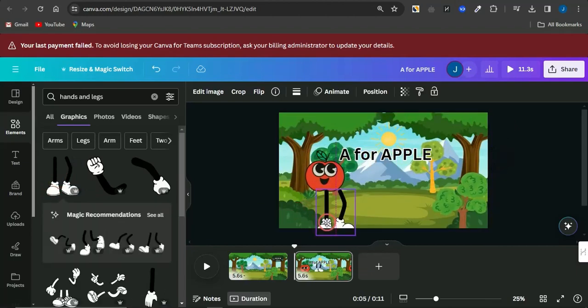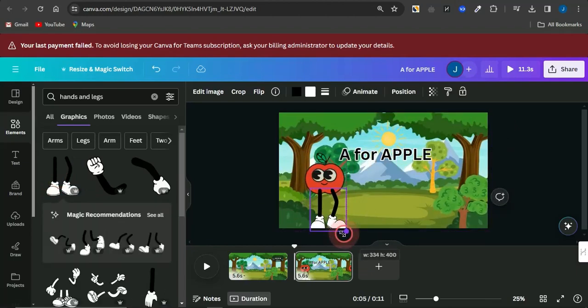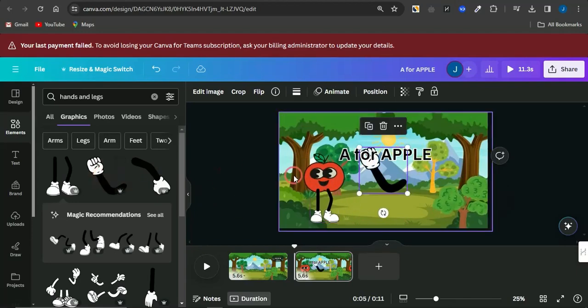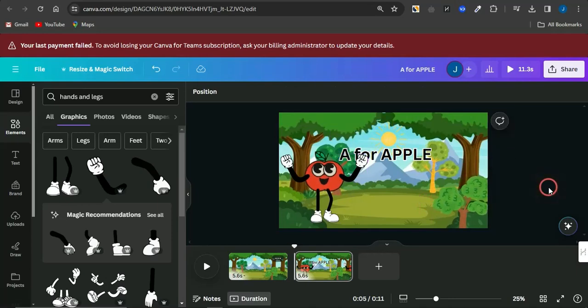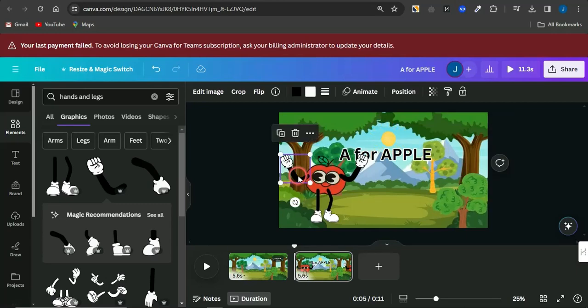I'm just going to select these legs and reduce the size to fit in properly. Now I'm also going to do the same thing for the hands. As you can see, that has been done, but the hands are showing on top of the apple right now. So I'm just going to go on to highlighting all of them.